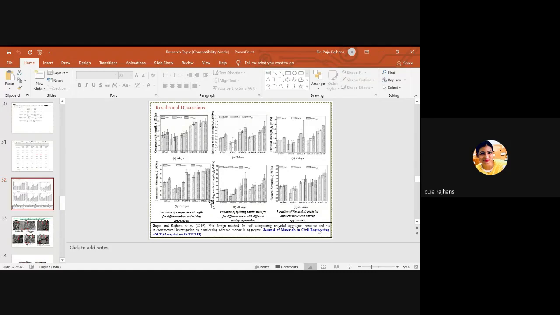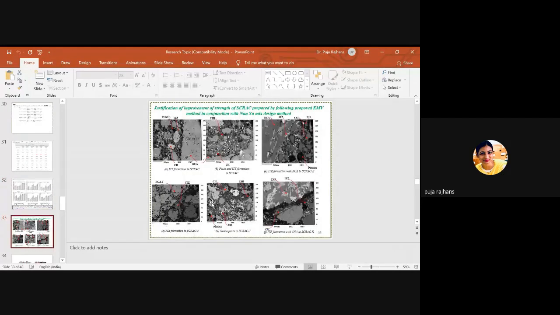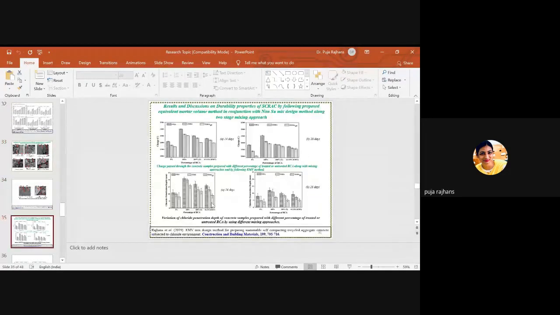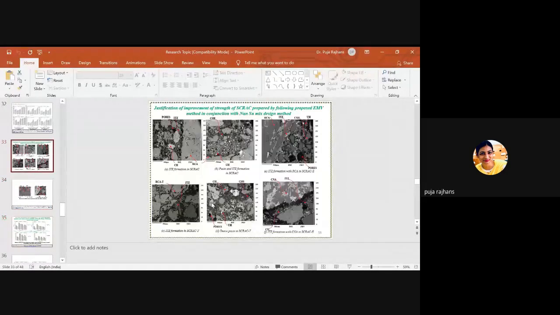So these are the results in which we have done the compressive, split and flexural strength, and this is again the microstructure studies. The microstructure studies show the same for this method. This figure shows the same behavior as the previous one. Again, this is for the mechanical properties.